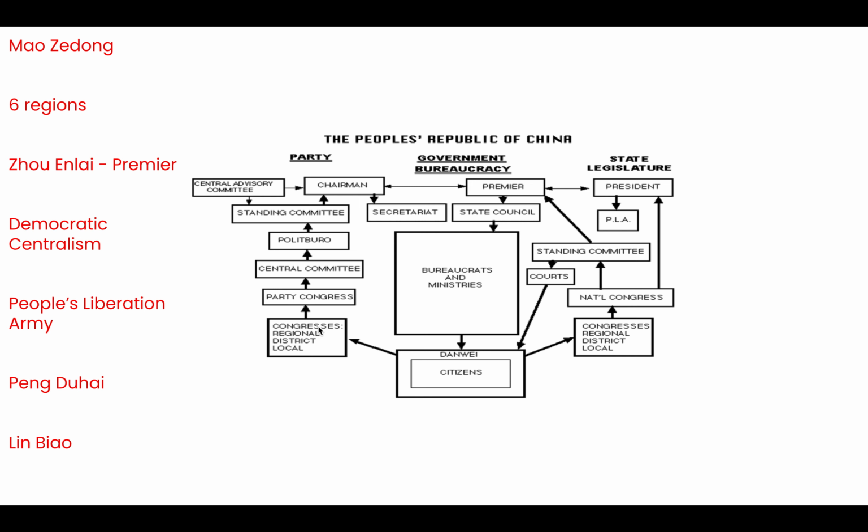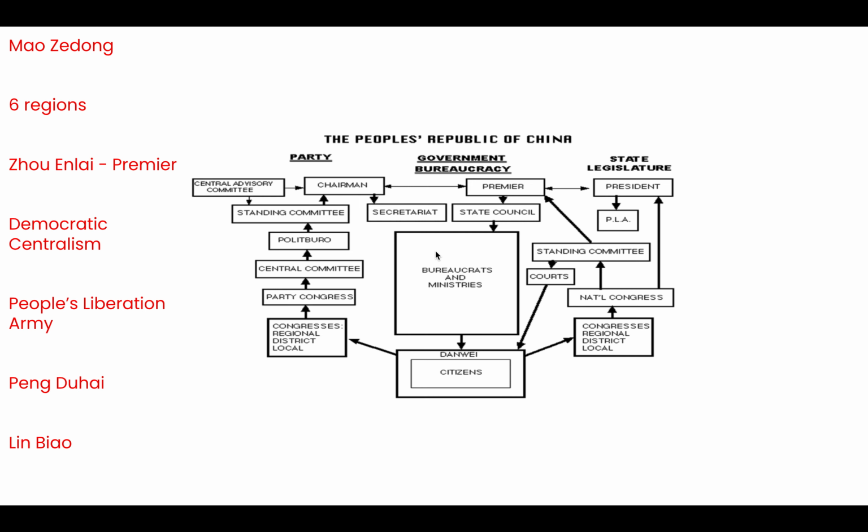They are controlled by the congresses, and they are controlled by their regions and their districts, and by the bureaucrats and the ministers. Okay, now each danwei has got a cadre who is in charge of them. So this individual is in charge of ensuring that the danwei, the working body, is following the decisions laid out by the chairman and the Politburo.